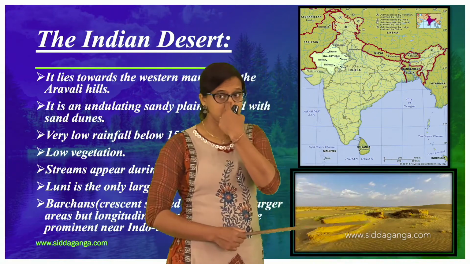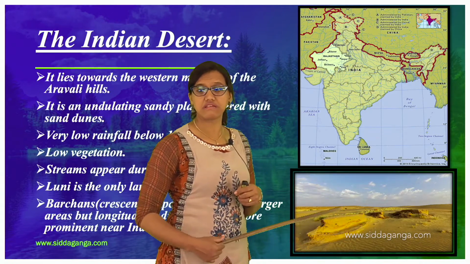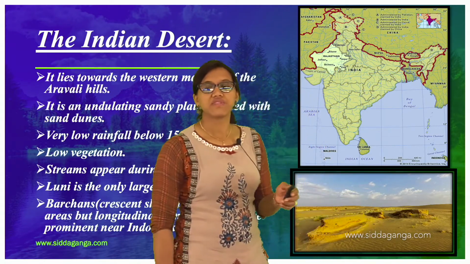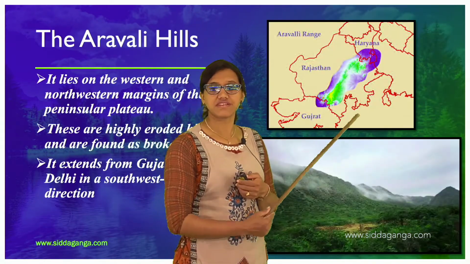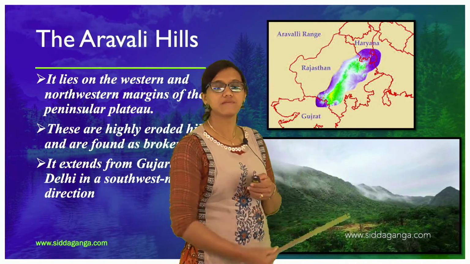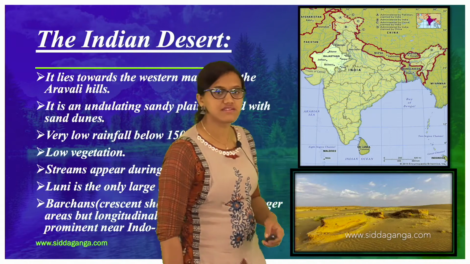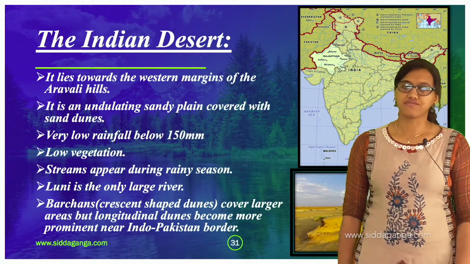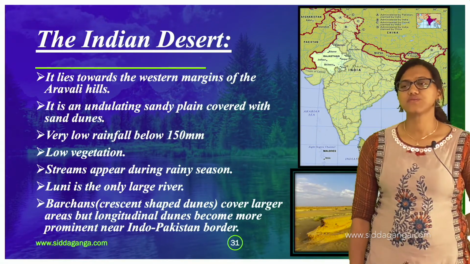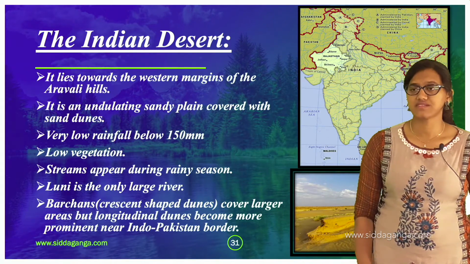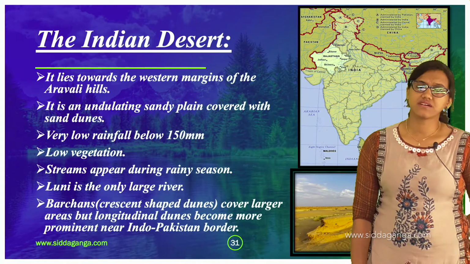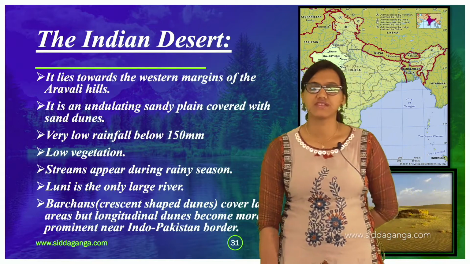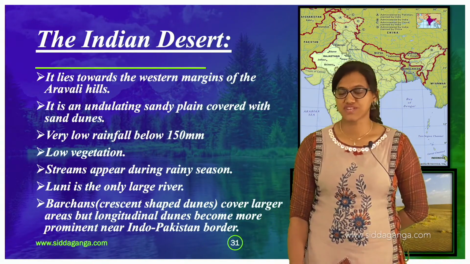If you go there, how would you find it? Definitely too dry, totally sandy, where you cannot find water. So towards the western area you can find the sandy desert area, with very little rainfall. Hardly any streams, only during rainfall, and very low vegetation, as there is not much water. There is no greenery. And Luni is the only large river which can be seen here, you can check it on the atlas.